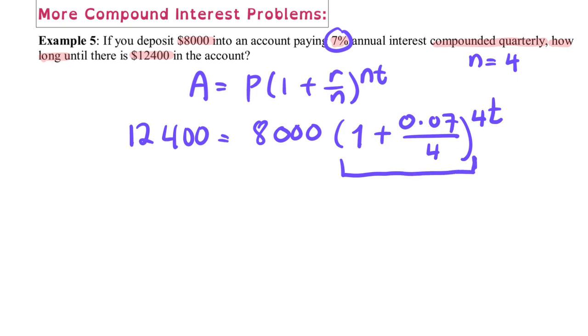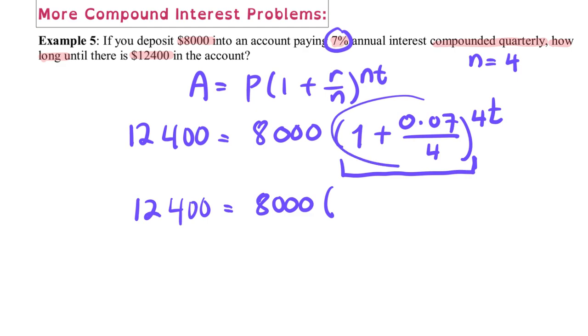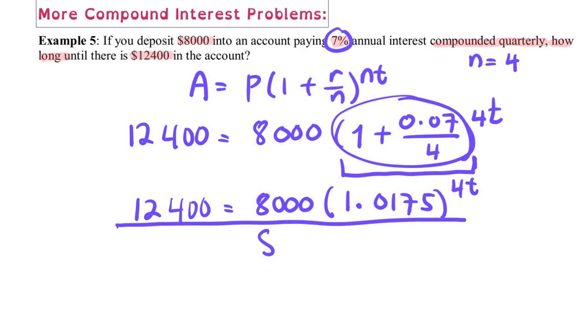So simplifying it, on this side you're still going to have the same 12,400. This is going to be 8,000. Once you have used your calculator to simplify this one, this should give you 1.0175 raised to 4t. Again, we're going to divide both sides by 8,000.